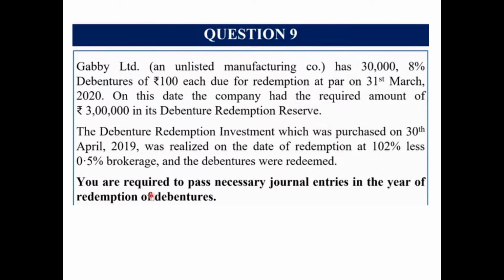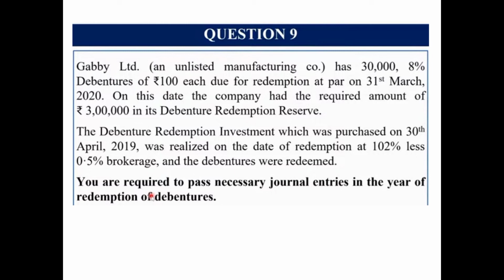Now, if you see, 30,000 is the number of debentures, 100 rupees is the face value. So the total face value will be 30,000 into 100, that is 30 lakh. And we know that at least 10% is to be created as DRR. So 10% of 30 lakh is 3 lakh. That means 3 lakh is the amount which should have been transferred to DRR. And the company is already having 3 lakh in its DRR. That means now DRR will not be created further.